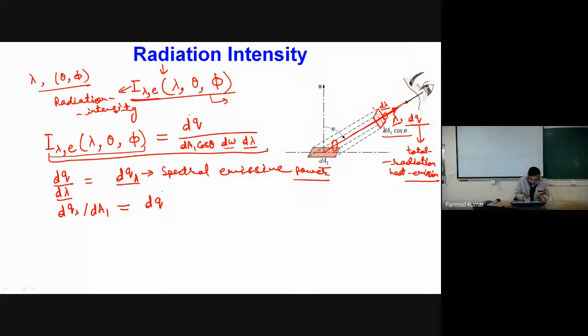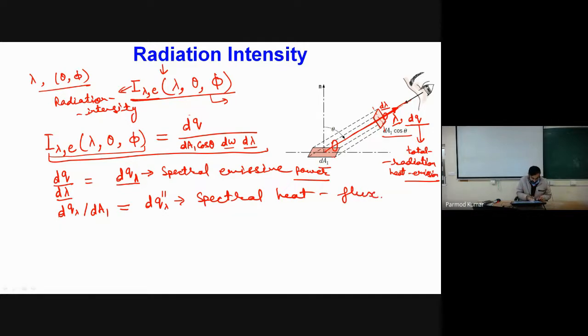So I can call this dq double dash lambda, where this double dash symbol I am using for heat flux. So this will become my spectral heat flux from the surface.